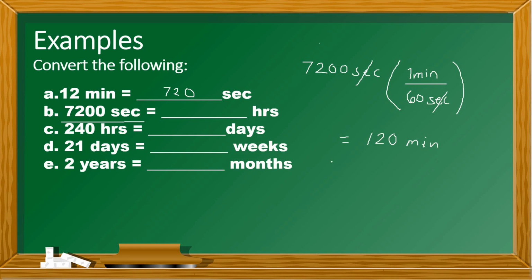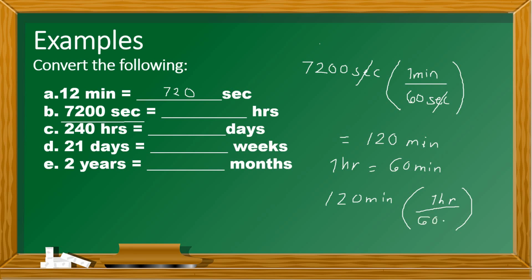So we're still going to convert minutes to hours. Of course, we all know that 1 hour is equal to 60 minutes. So again, we're going to divide. We have 120 minutes and we divide it by 60 minutes.